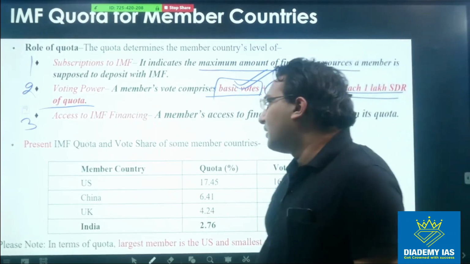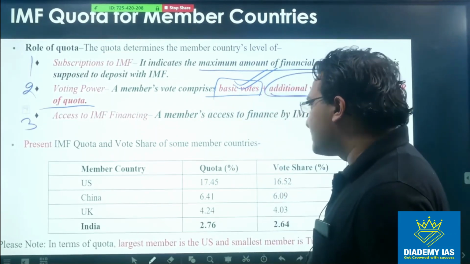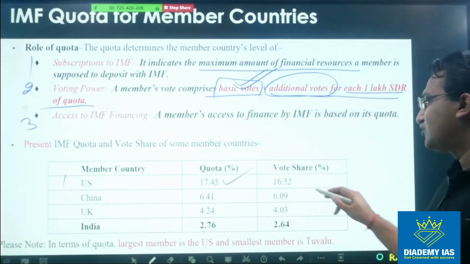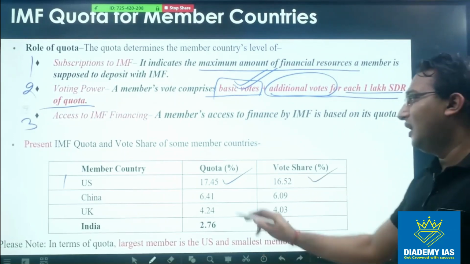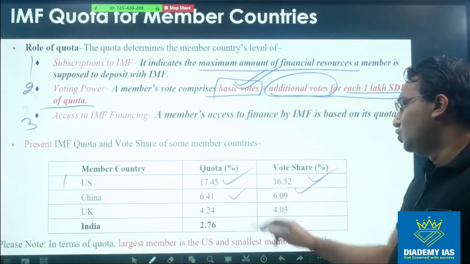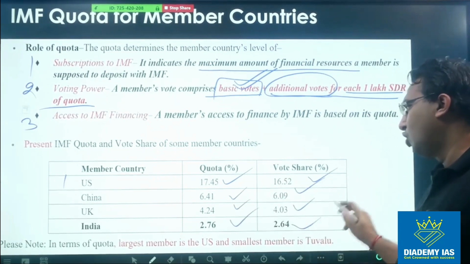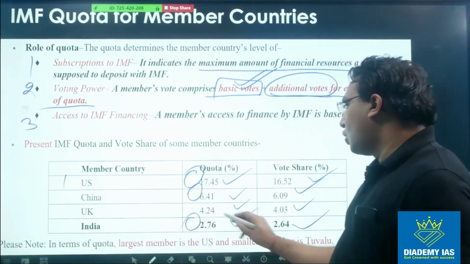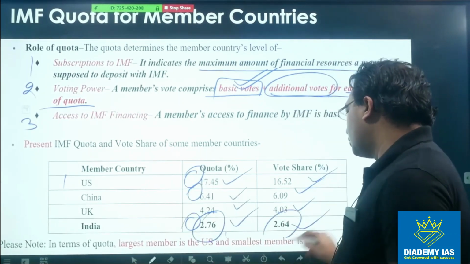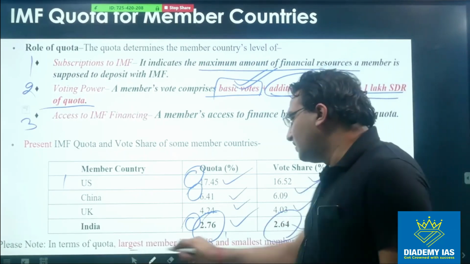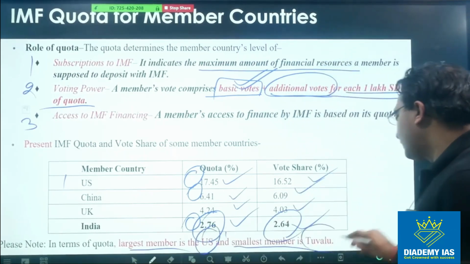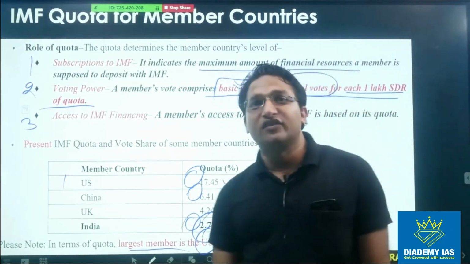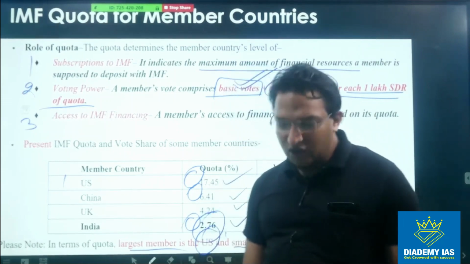Now if we see country-wise quota, some of the important countries: USA quota is 17.45%, voting share is 16.52%. China 6.41, 6.09, UK, and then India. So you should know about USA, China and India. India का भी कितना है? Quota is 2.76 and voting share is 2.64. So largest is with the USA and smallest is with Tuvalu, right? So the largest quota of the IMF is with the USA and the smallest quota is with Tuvalu.